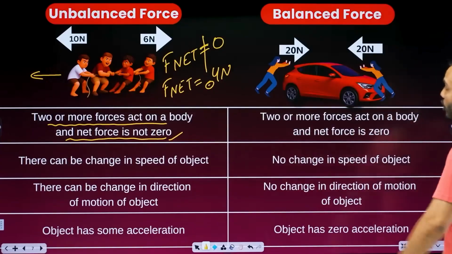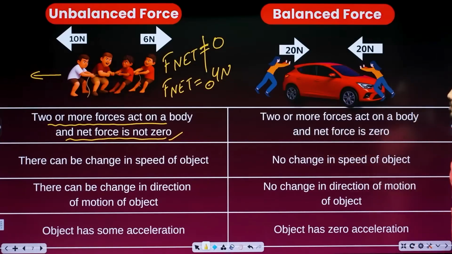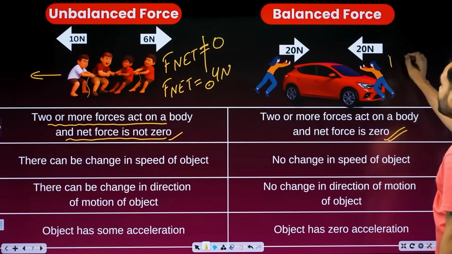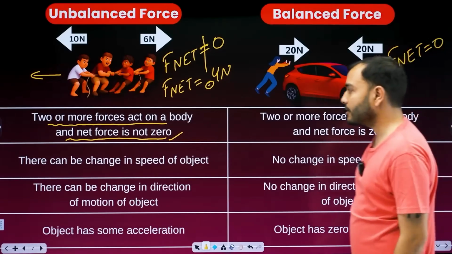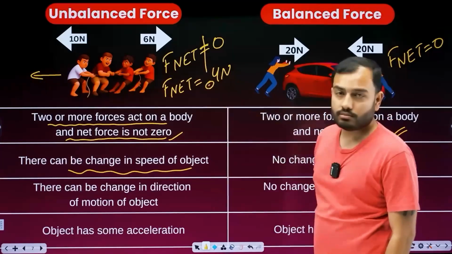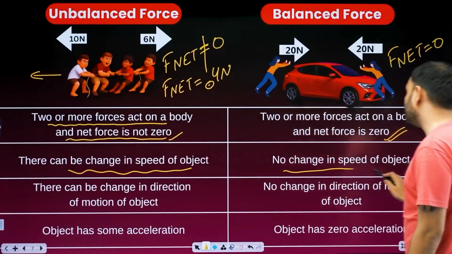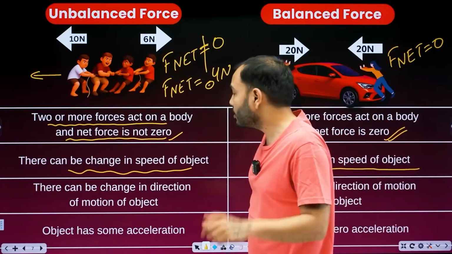Right there, if we talk about balanced, two or more forces act on a body and the net force is zero. Beta, there will be two forces which will act on the body, and what will be the net force? It will be zero. Look at this. How much would be F? It would be zero. Next thing, there can be a change in speed of an object. In this case, the speed of the object can be changed when force is applied. With no force, there is no change in the speed of the object. As long as the force is not applied, the speed of the object will not change.